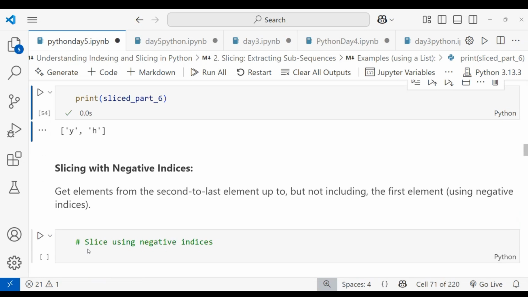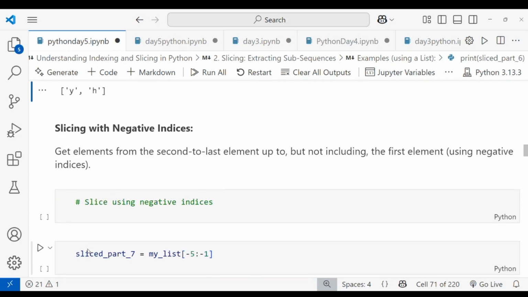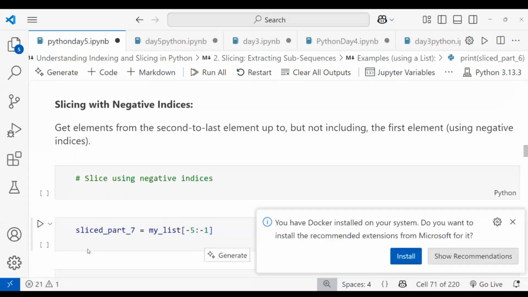Let's start with slicing with negative indices, and get the elements from the second to last element up to but not including the first element using negative indices. Let's see how it will work. To slice using negative indices, we can use slice part 7.